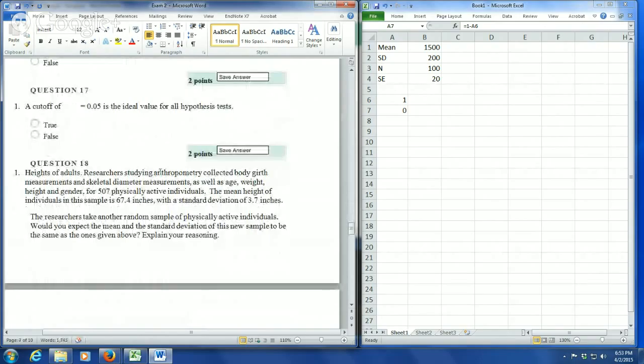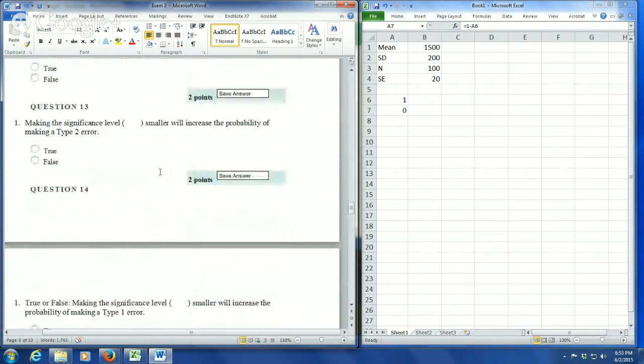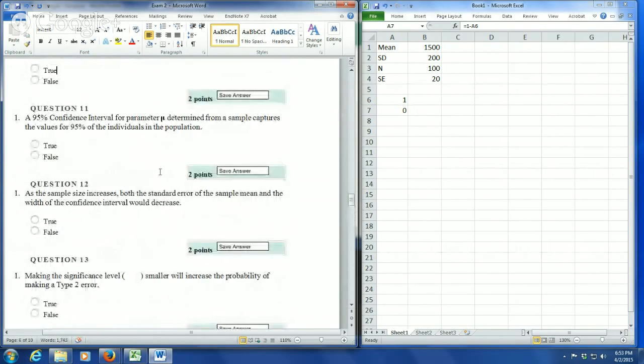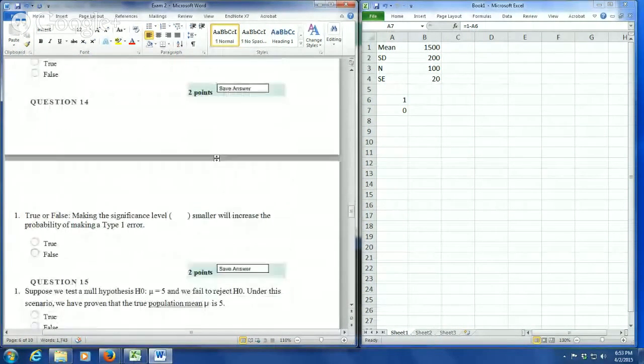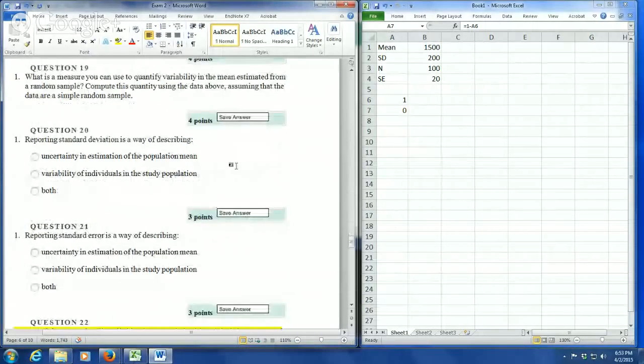I'm going to skip most of the true-false questions because the true-false questions don't really typically involve calculations. Those that do involve calculations, I've typically highlighted to go over. You'll also get the correct answer for each of these. And so if you don't understand why a certain answer is correct or incorrect, obviously go back to your lecture notes and to the labs. And if you still don't understand it, then go ahead and stop by one of the office hours and we can go over that with you.